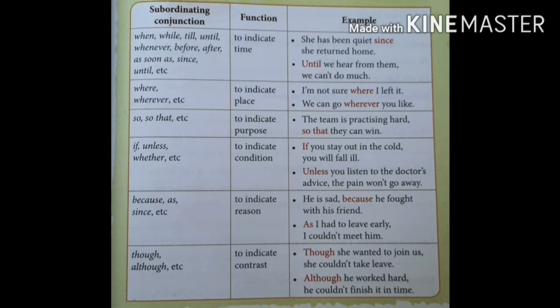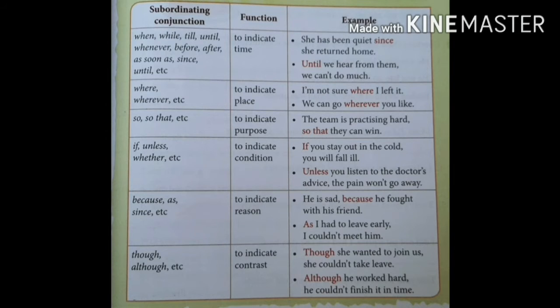For example, I am not sure where I left it. In this sentence, where is a subordinating conjunction because I am not sure is a main clause and I left it is a subordinate clause. So these two clauses are connected by the word where. So where is a subordinating conjunction used in this sentence. One more example sentence is, we can go wherever you like. Here these two clauses are connected by wherever. So wherever is a conjunction used in this sentence.